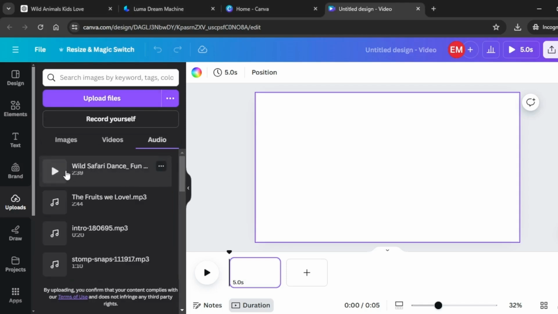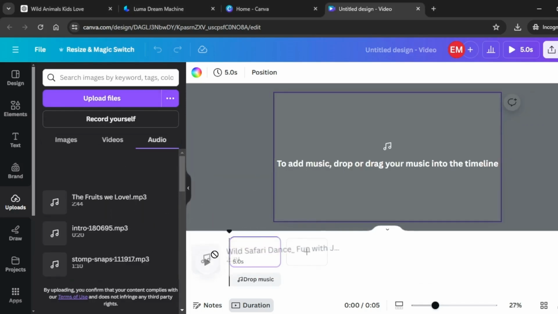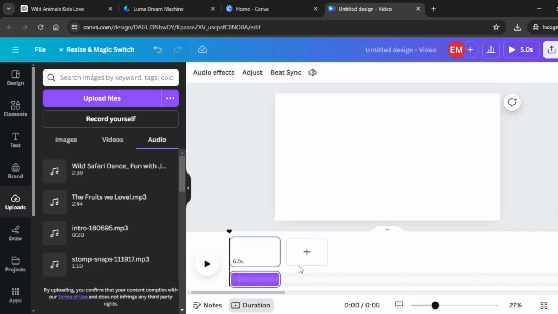Next, I'm going to drag this song right here and I'm going to drop it just below this first scene. Remember, we have not inserted any videos in our first scene. All we want to do from here is to listen to this song, and it's going to guide us on the kind of videos we are going to upload to the different scenes. Let's listen to this song.